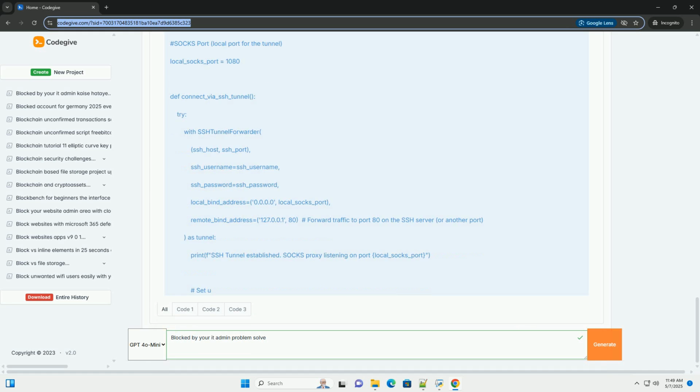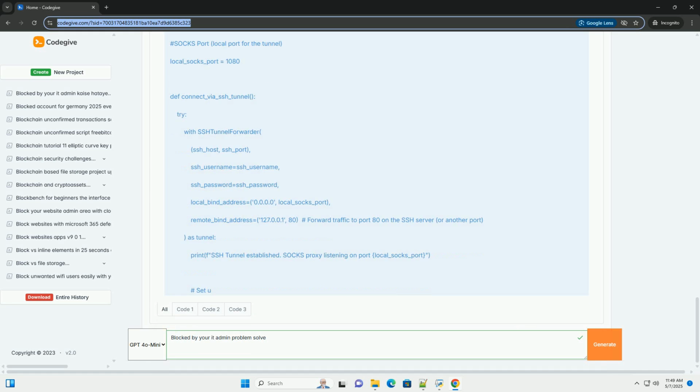Antivirus software. Some antivirus programs are overly aggressive and might block legitimate applications or websites, especially those they deem potentially risky, for example unsigned executables or scripts from unknown sources. Firewall rules. Firewalls, both software and hardware, can block access to specific websites or network services.